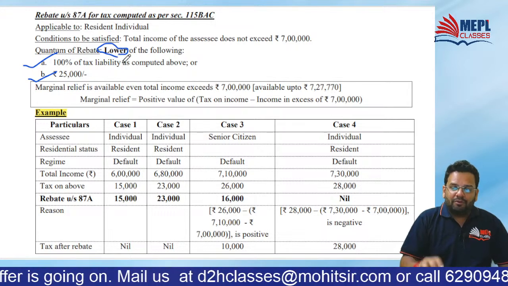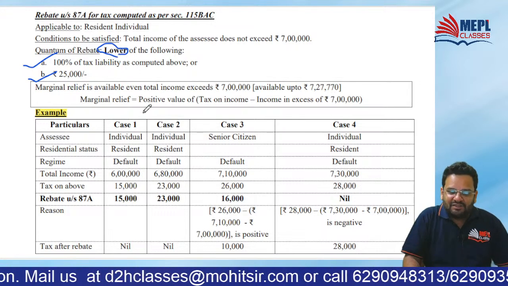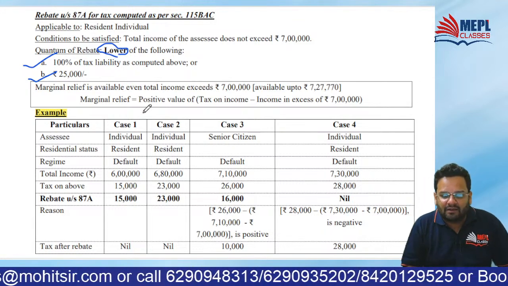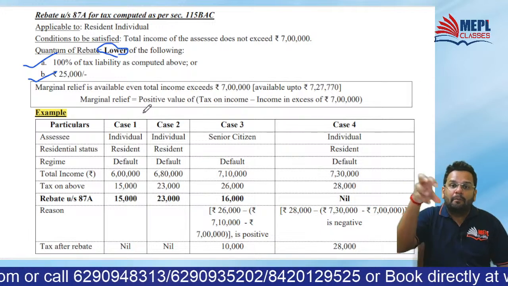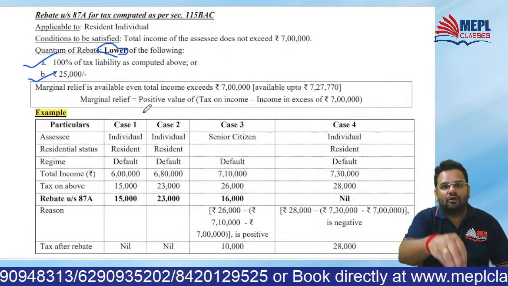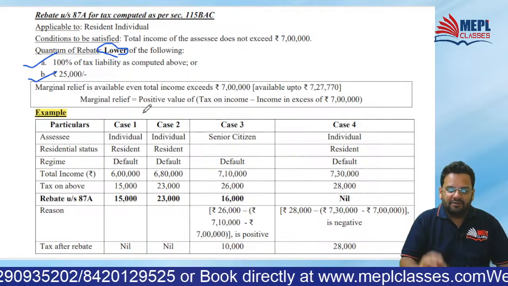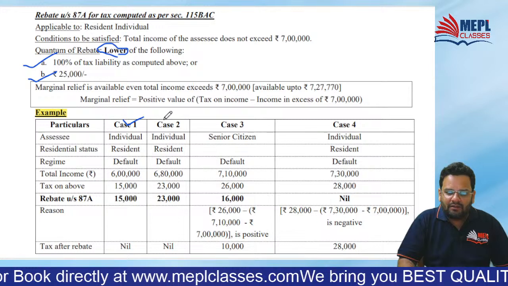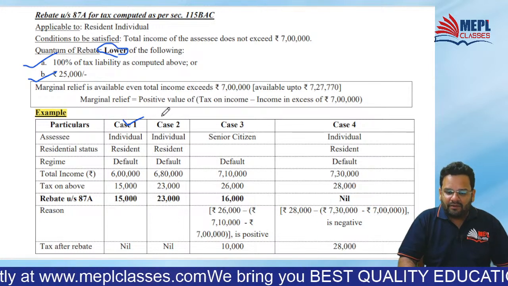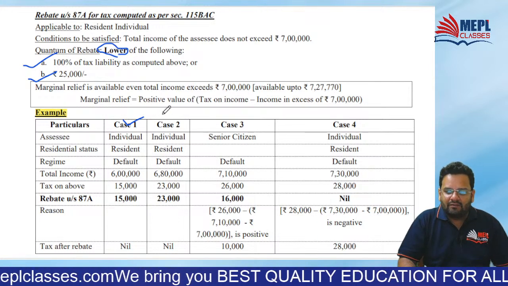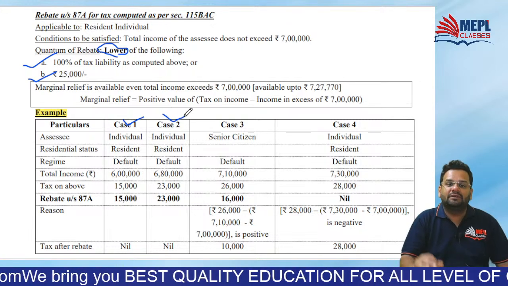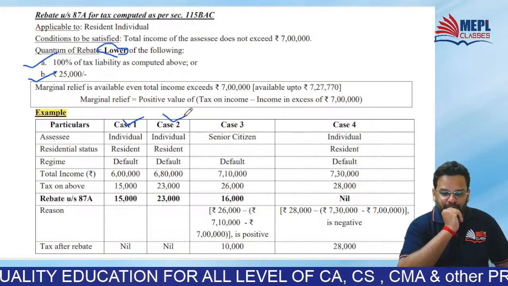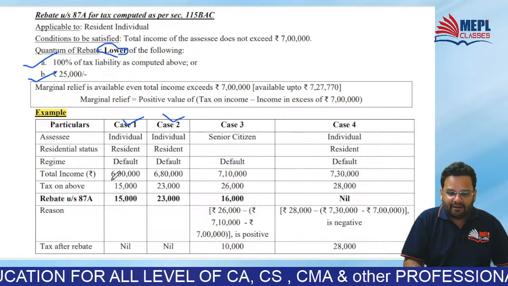Before going to one concept of marginal relief in rebate, first time in the history of the Income Tax Act, they have introduced something called marginal relief in case of rebate. Something interesting coming your way. But before that, check case 1 first, and then case 2. Then I will explain the meaning of marginal relief. In case 1, the total income is 6 lakh.